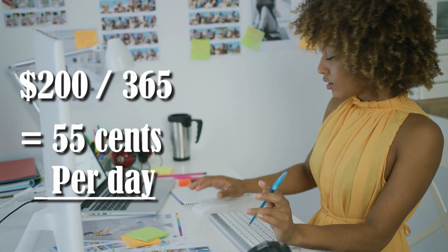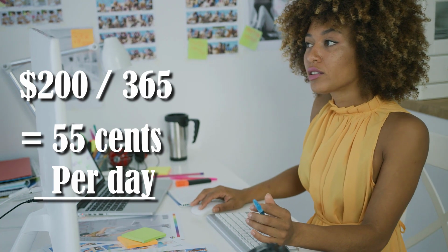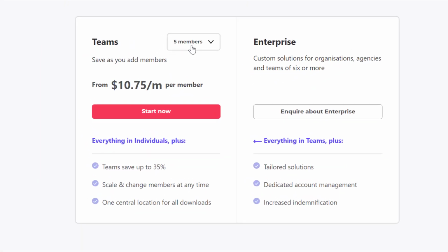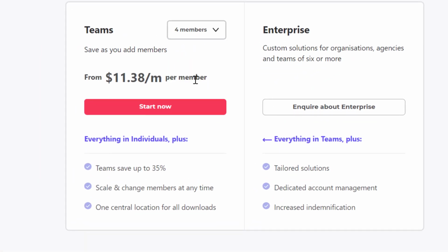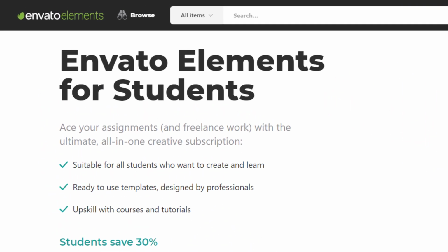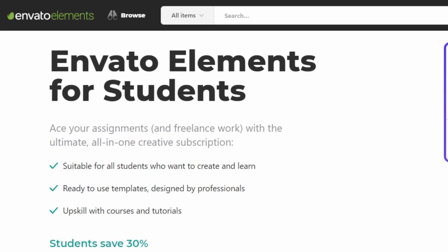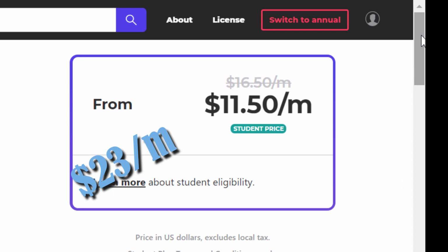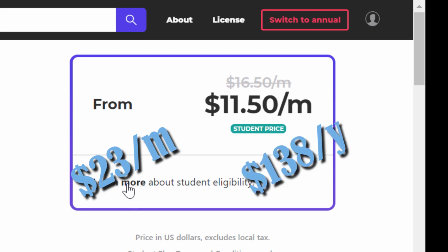Keep in mind that both of these plans are only available for individuals. However, Envato Elements also offers excellent subscription plans for teams starting at just $10.75 a month per member. And there is more good news. Students can save 30% and get an unlimited subscription for $23 a month or $138 a year.